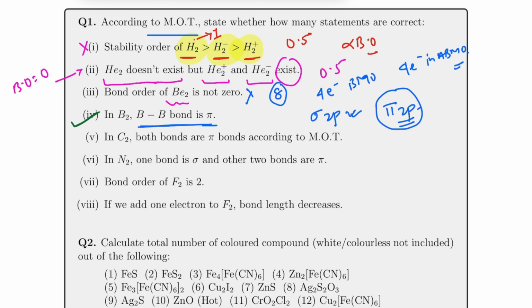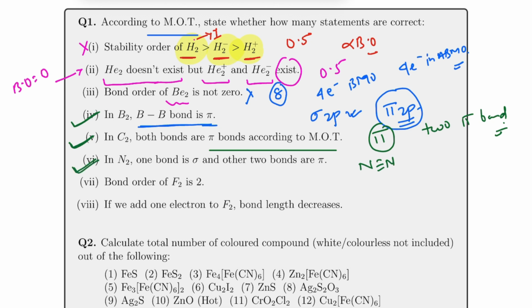Whereas for the next one, in C2, both bonds are pi according to MOT. So in C2, both bonds are pi according to MOT. That's pretty correct, because both the electrons will be in the pi orbital only. So if both are in the pi orbital only, then there will be two pi bonds, right? So this is also correct. Whereas for the sixth one, in N2, one bond is sigma and the other two bonds are pi, so that's pretty correct. There will be one sigma and two pi.